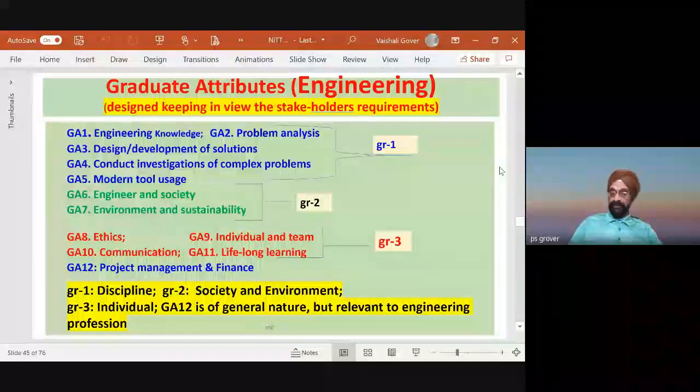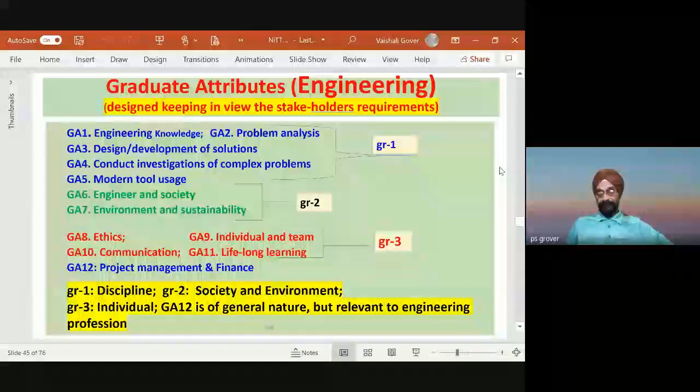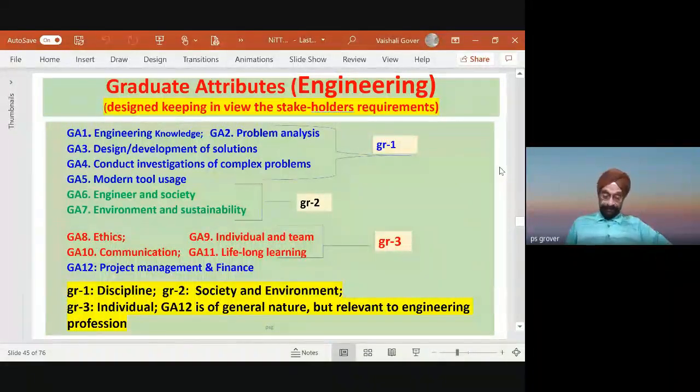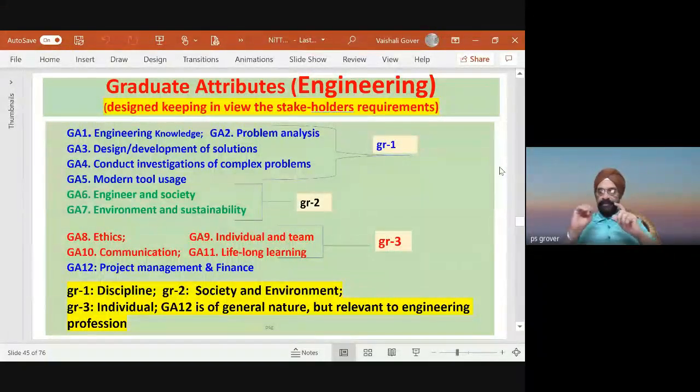I'll talk with you about lifelong learning, because many times faculty members wonder what it involves. Then project management and finance. Depending upon what kind of program it is, the project may be a technical project, or a self-management project: self-time management, skill management, stress management, health management. See, project management involves these things. And finance concerns the management of money, on a limited scale, depending upon where we are.